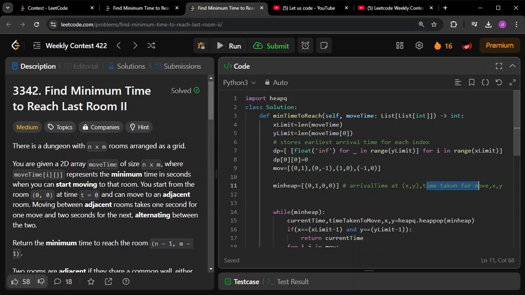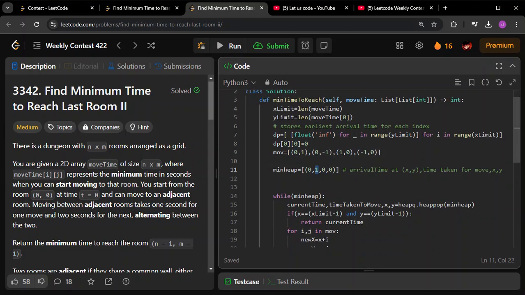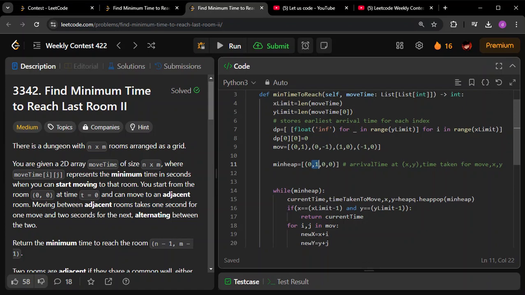Okay, so while I move into that node, what is the time that will be taken? By default I am taking it as one for the first. When I'm talking about 0 comma 0, I am taking that as the one. So once I move out of this, the time it will take is one. Once I move out of this x comma y node, how much time it is going to take is this. I'm starting it with one, and we'll be alternating it between one and two after that.